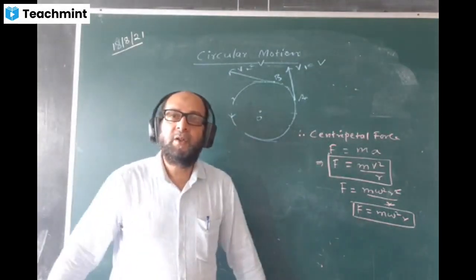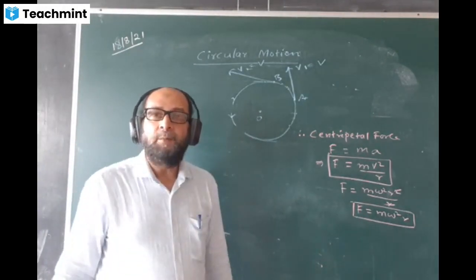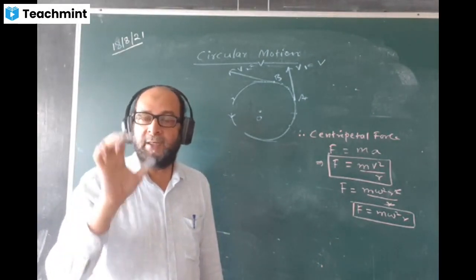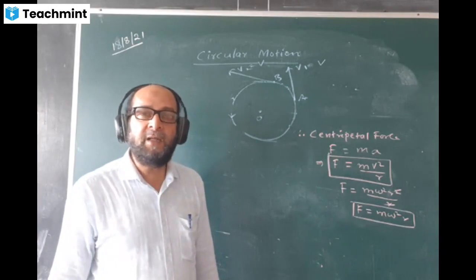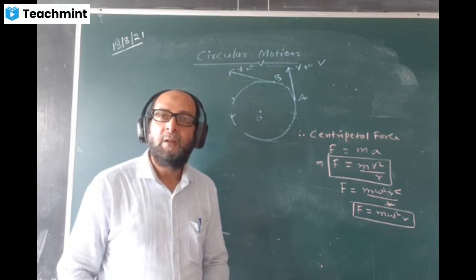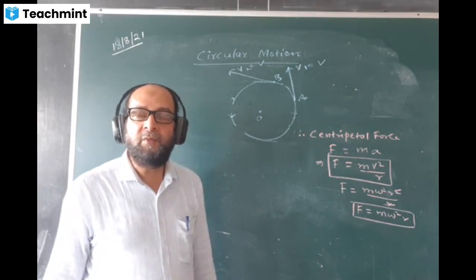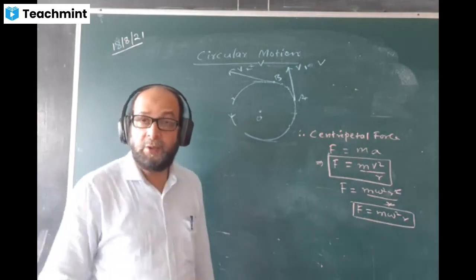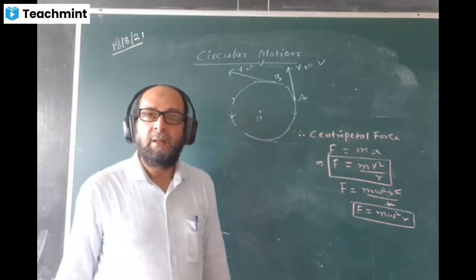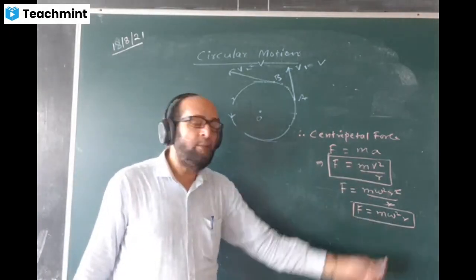What is centrifugal force? Centrifugal force is the force acting on the body away from the center. Both centripetal force and centrifugal force have equal magnitude, but opposite in direction. If I have to write a formula of centrifugal force, it is the same formula. Only direction-wise they are opposite. Centripetal is towards the center and centrifugal is away from the center. Both will have the same formula, mv square by r or m omega square r.